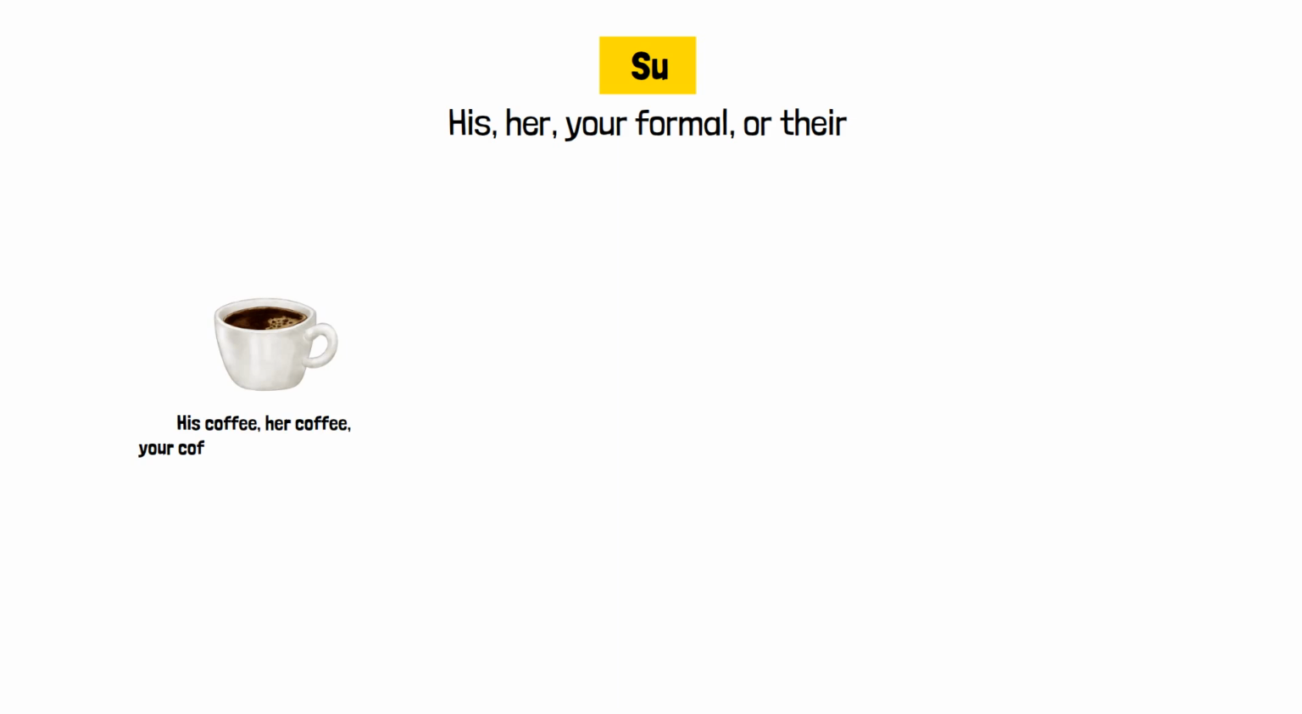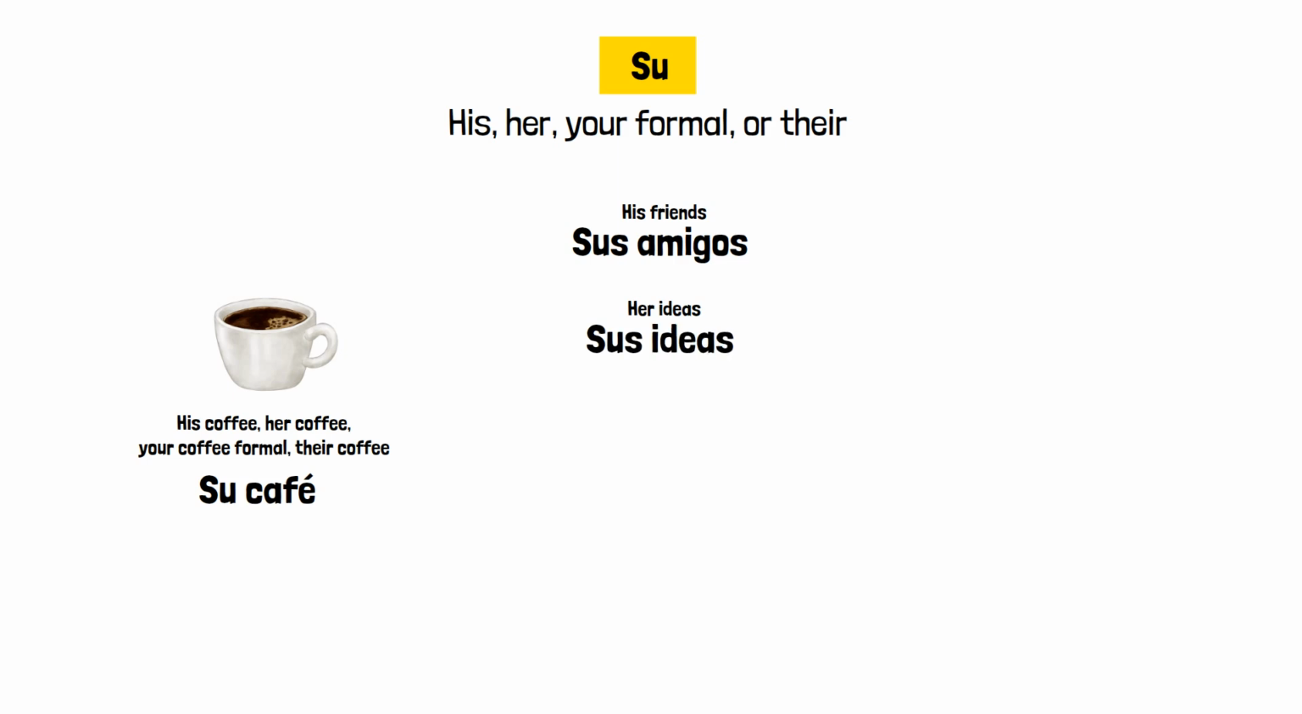Next is su. This one is different because it means his, her, your formal, or their. All of those meanings packed into one word. His coffee, her coffee, your coffee formal, their coffee, all su café. The context tells you which meaning applies. For plural, add S like before. His friends is sus amigos. Her ideas is sus ideas.